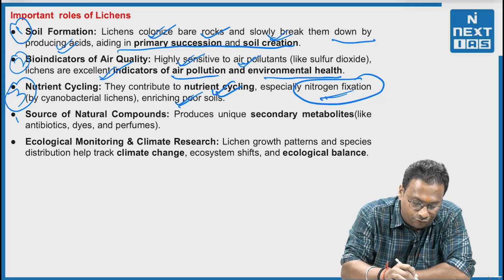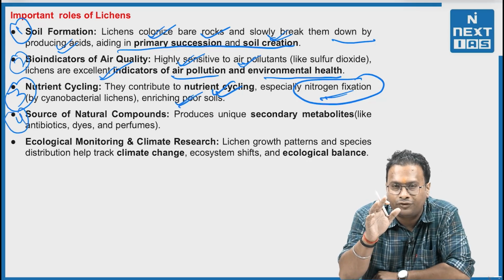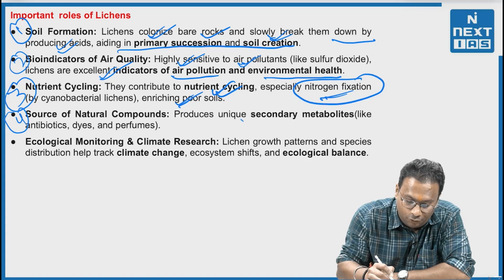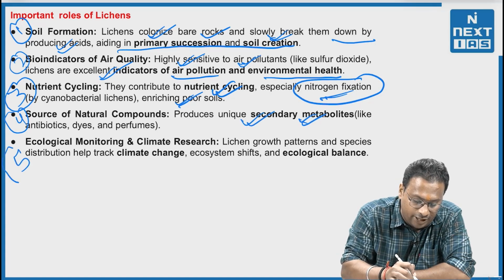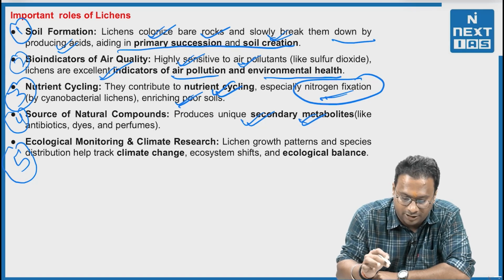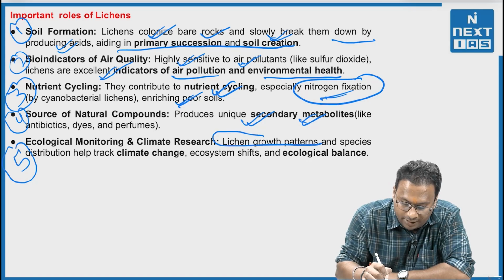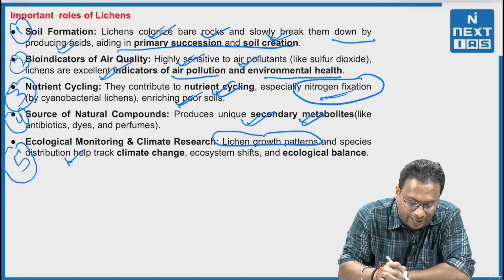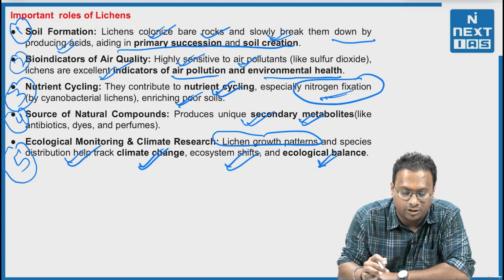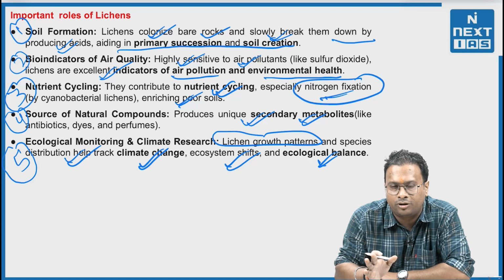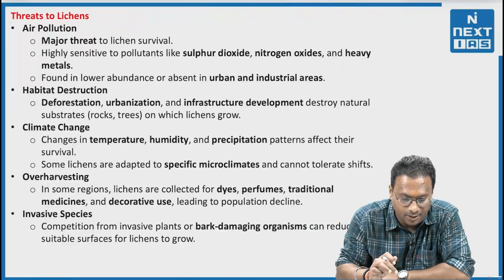Third, nutrient recycling. That means they contribute to nutrient cycling, especially the nitrogen fixation process, enriching the poor soils of a particular area. Fourth, they work as a source of natural compounds. How? They produce unique secondary metabolites. Fifth, ecological monitoring and climate research. That means lichen growth patterns and species distribution help track climate change, ecosystem shifts and ecological balance. So, these are the importance of the lichens.